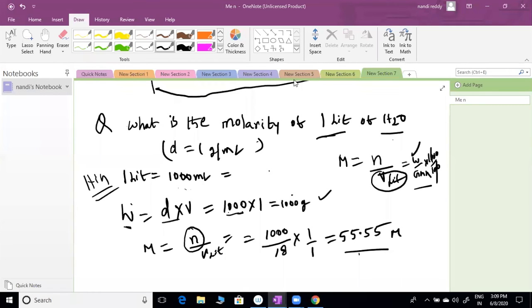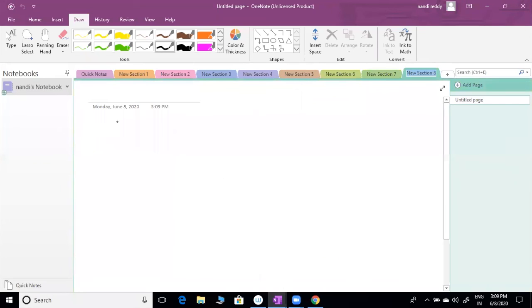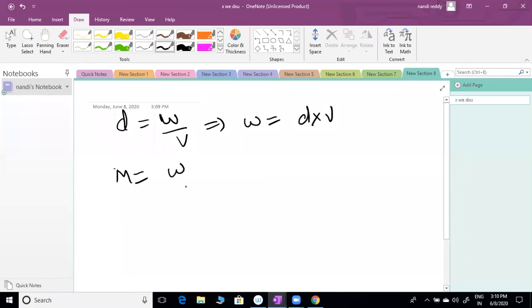Okay, density is fine, no issue. Density equals the formula given: mass by volume, or weight by volume. I can find out weight equals density into volume. The molarity formula is W by gram molecular mass into 1000 by V in ml.